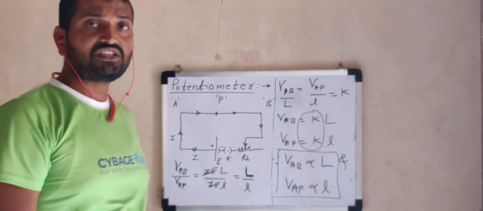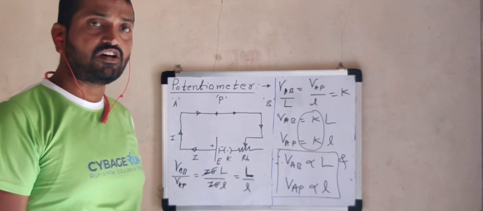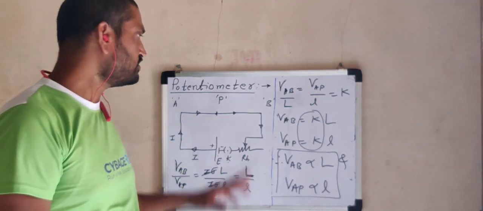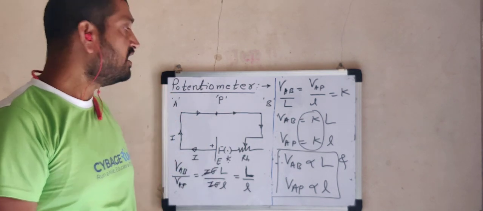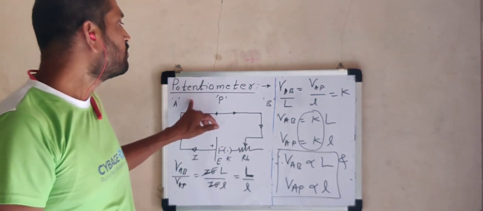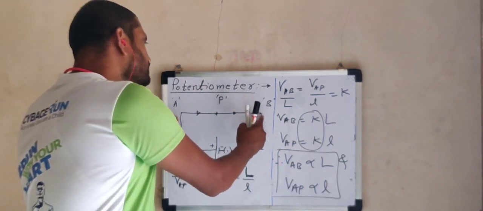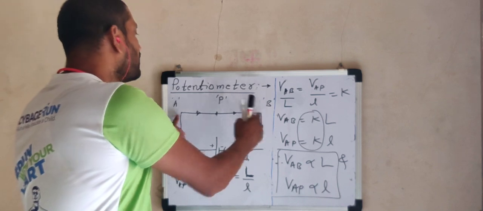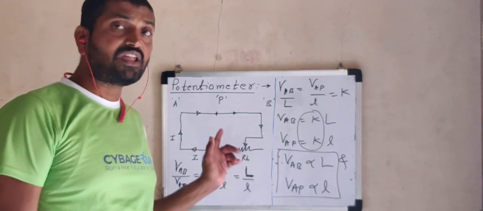In your board examination, a question may arrive for 2 marks: state and verify, or state and prove the principle of potentiometer. So the statement carries 1 mark and the verification 1 mark. Once again, listen to me. The principle of potentiometer states that the voltage between any two points of a uniform wire, may be VAB or VAP, is directly proportional to the length of wire between these 2 points.